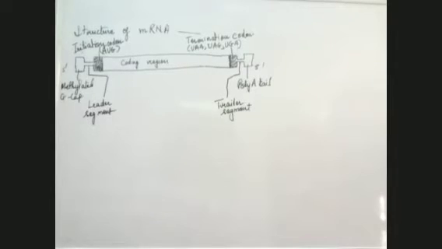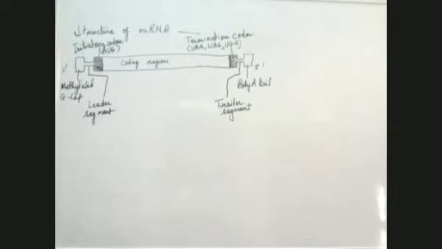This is 5' to 3', and the center one, which is not colored, which is white, is the coding region. It has the templates, the triplet codons on the basis of which the polypeptide chain will be formed. Then we have the initiation codon which will start the process, and the termination codon which will end the process. The cap is the methylated cap, and the poly-A tail, the polyadenosine tail.